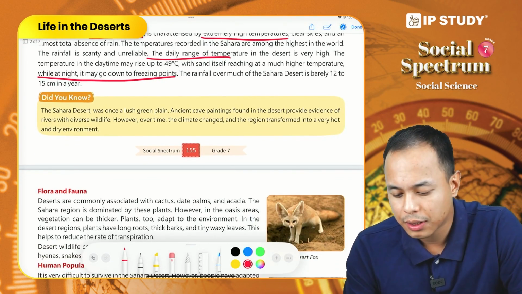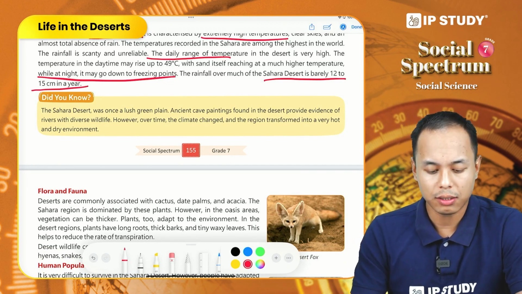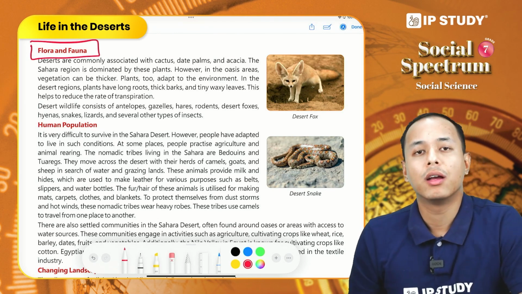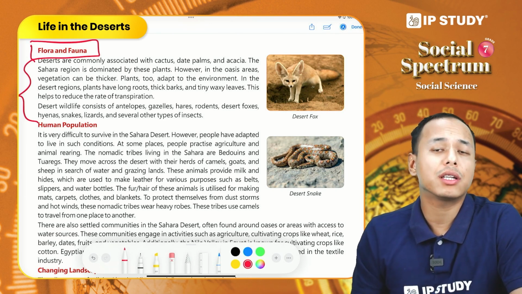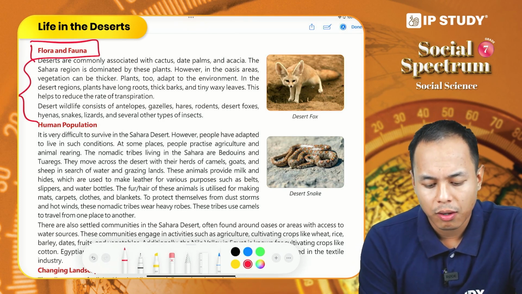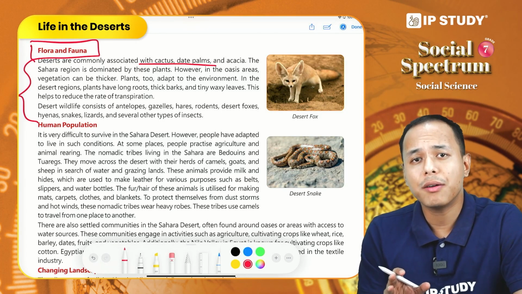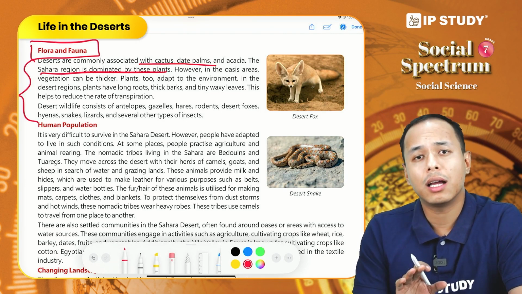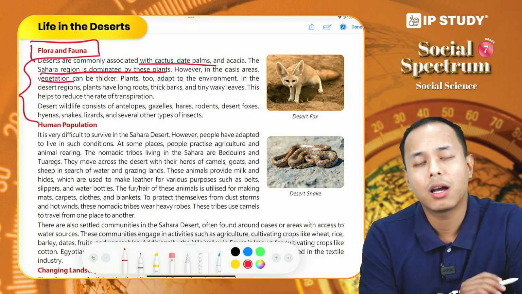Rainfall already discussed. It is very scanty and barely 12 to 15 centimeter annually or in a year. Now let us come to the topic of flora and fauna. So in desert region, we know that the climatic conditions are very harsh. Yet we do find flora and fauna in desert. When it comes to the flora, we find plants like cactus, date palms, and acacia dominating most of the Sahara Desert. And near the oasis where water is present, we do find thick vegetation.